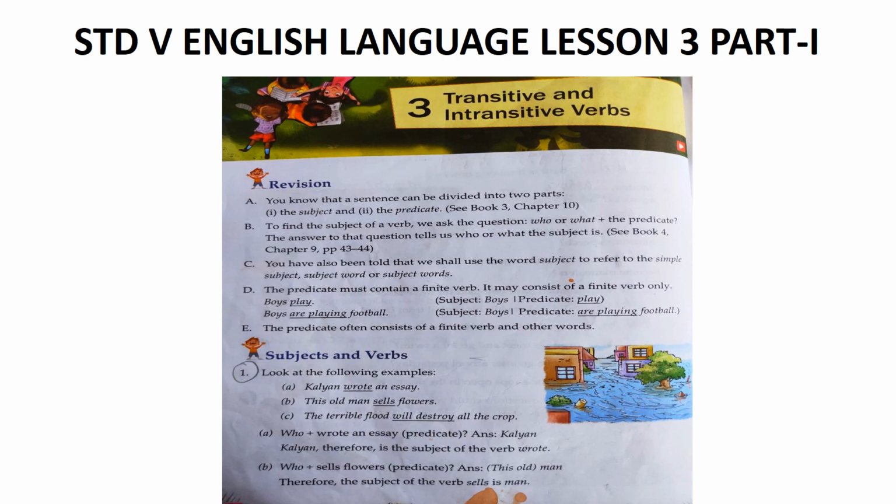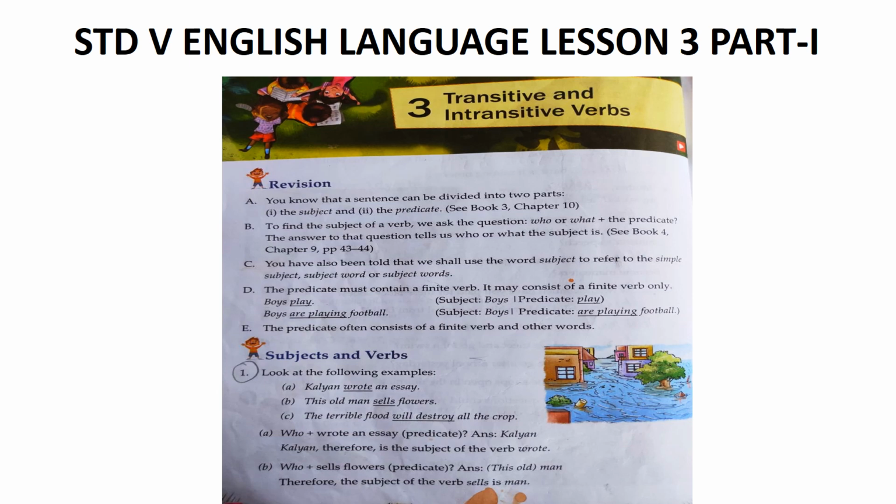Then C. What will destroy all the crop? The terrible flood. So, here flood is the subject of the verb will destroy. If you look at the sentences A, B and C carefully, you will notice that in each of them the subject itself does or will do something. In A, the verb wrote tells us what Kalyan did.